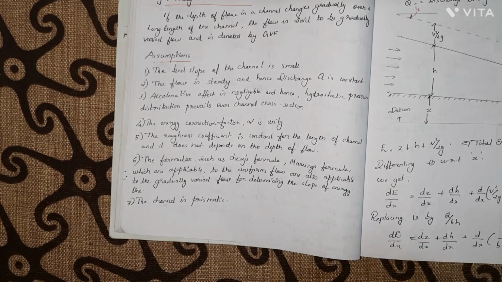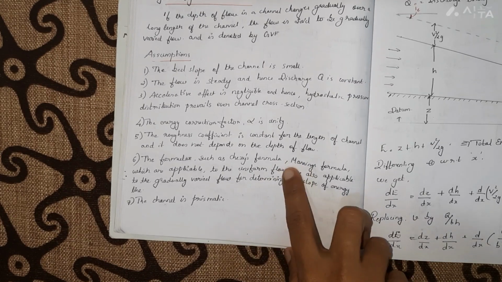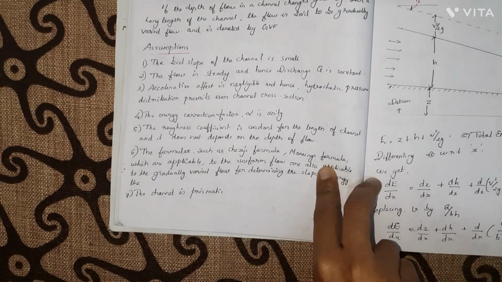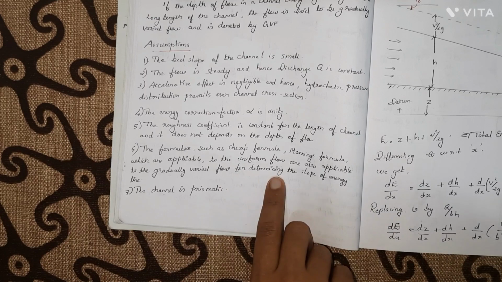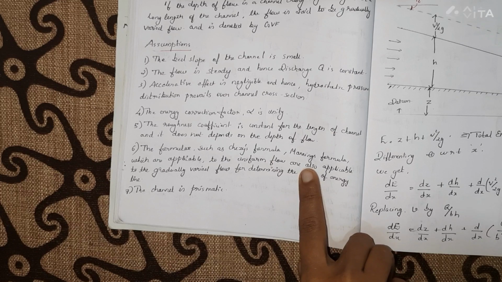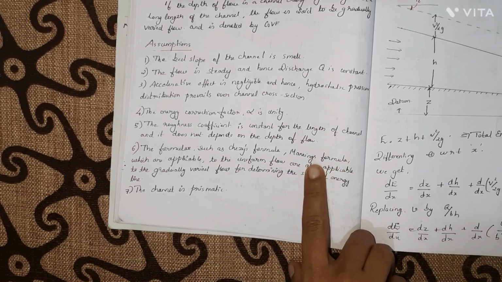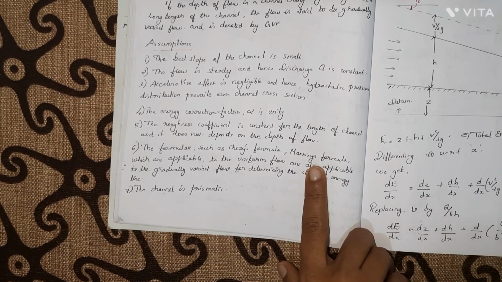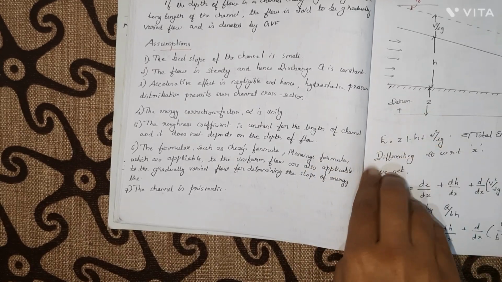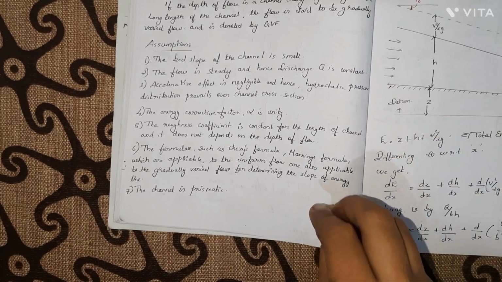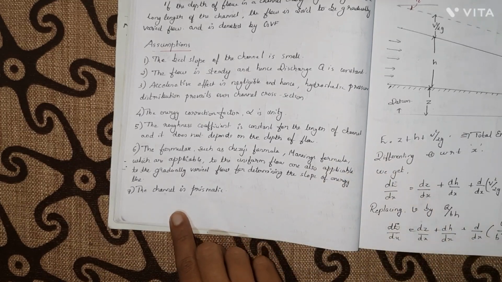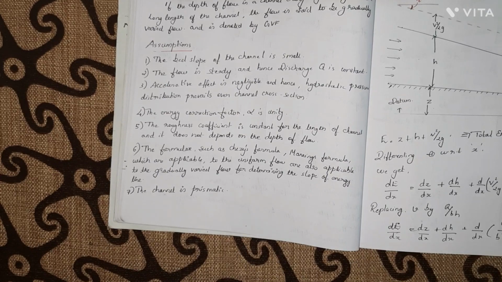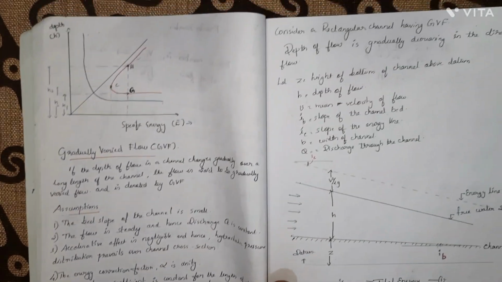And the next assumption is that formulas such as the Chezy formula and Manning's formula, which are applicable to uniform flow, are also applicable to the gradually varied flow for determining the slope of the energy line. We have already studied the Chezy formula and Manning's formula in the previous module. It was for uniform flow. We are assuming that these can also be applied for the gradually varied flow. And our last assumption is that the channel is prismatic. That is, it is not changing its cross section while it's flowing.